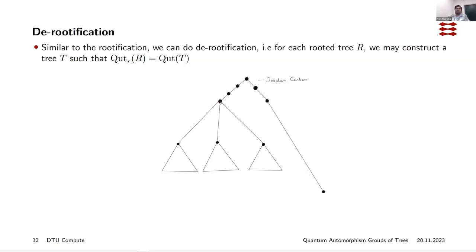So what we essentially do here is attach a really long path to this root in such a way that the Jordan center of this new graph falls somewhere on the path itself. And we can show that the quantum automorphism group of this tree is equal to the quantum automorphism group of this rooted tree.